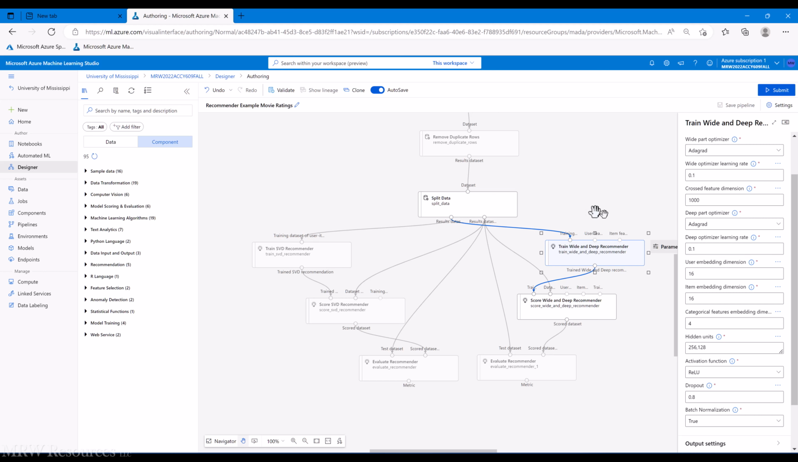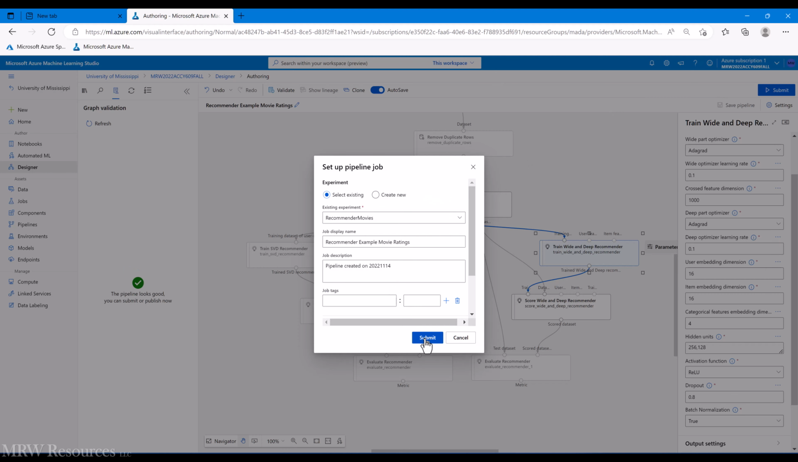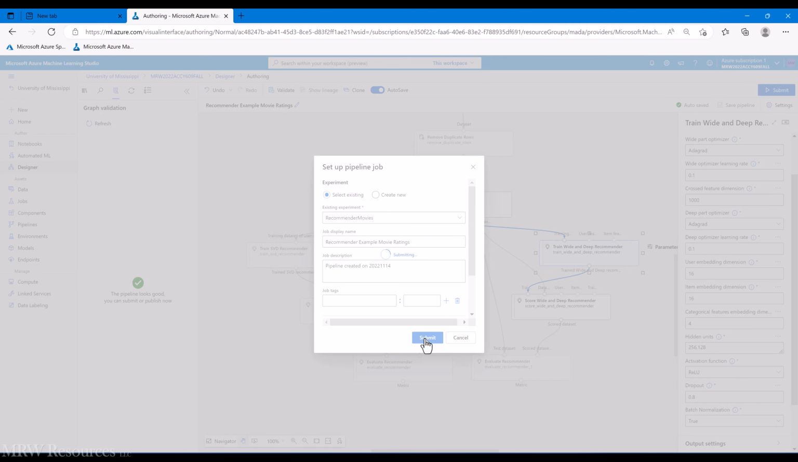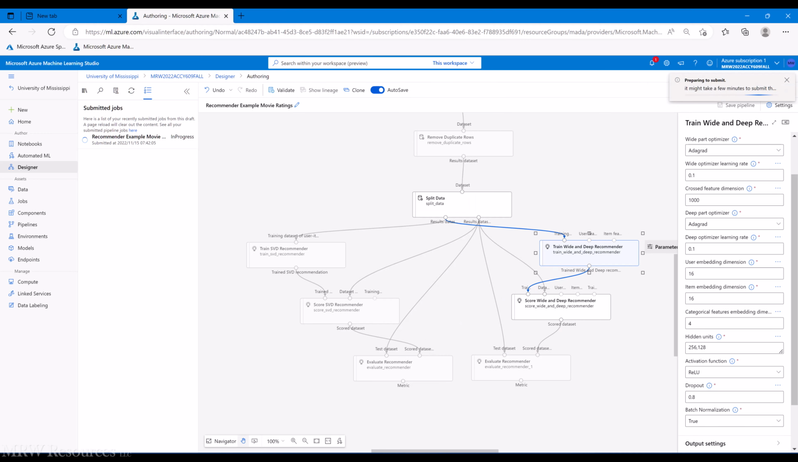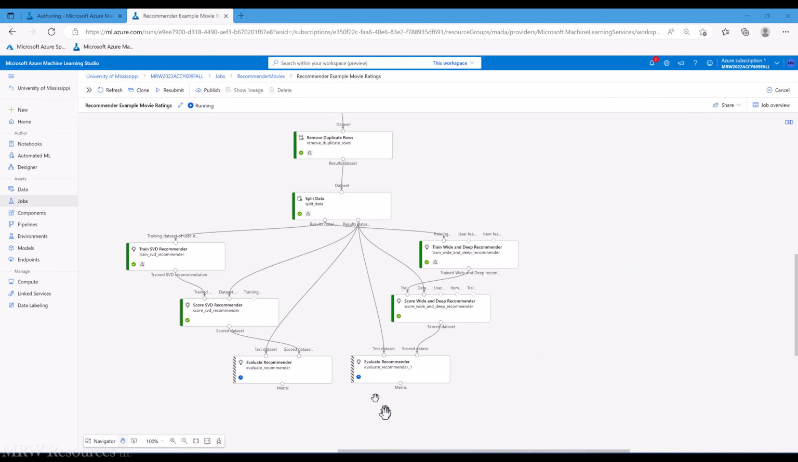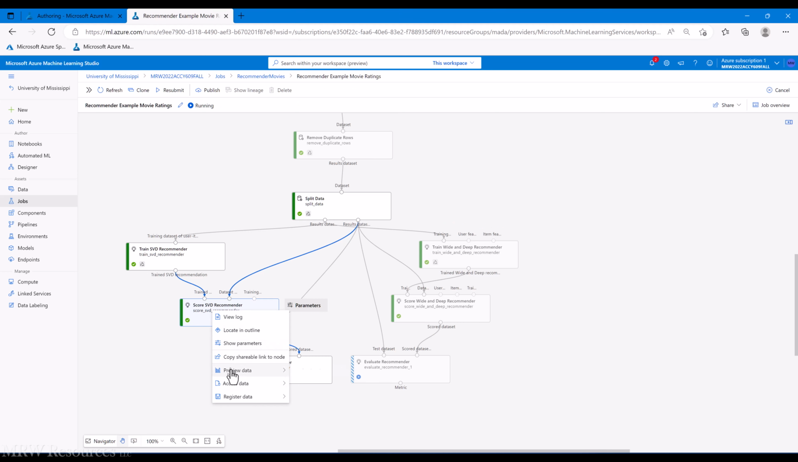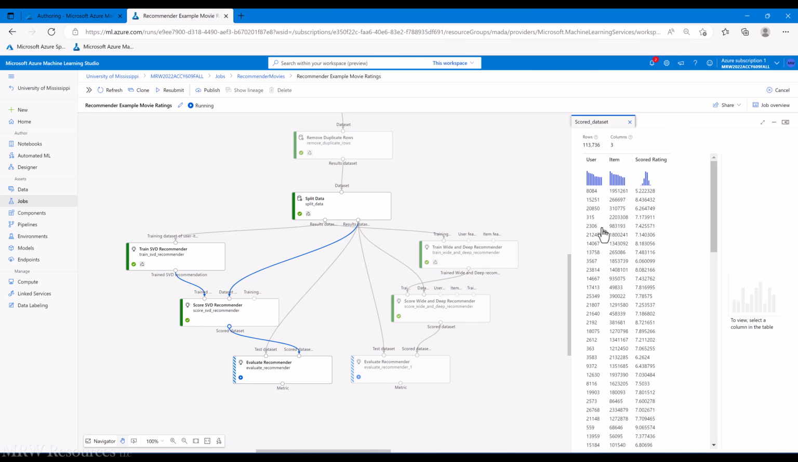All right. So let's go ahead and run these and see what our movie ratings look like. I'll pause the video and we'll come back when it's done. Okay, you can see both of our scoring jobs are done. Let's see what the SVD gives us. So we basically get the user and the item and a rating. So we basically estimate that this user will rate this item this way.